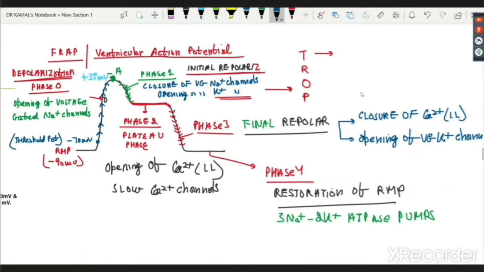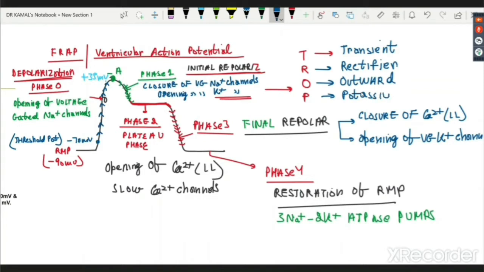T stands for transient, R stands for rectifier, O stands for outward, and P stands for potassium. So people have started calling the potassium channels which open initially by the name transient rectifier outward potassium channels. Each and everything is very simple here. You just have to do a translation of the English language, nothing else.